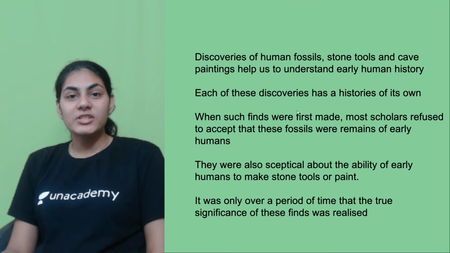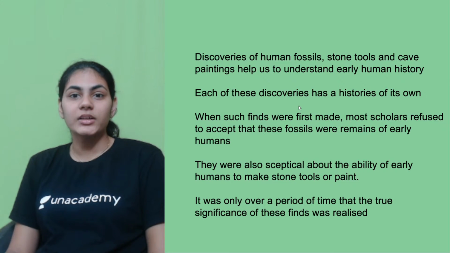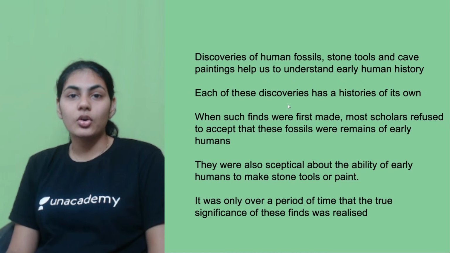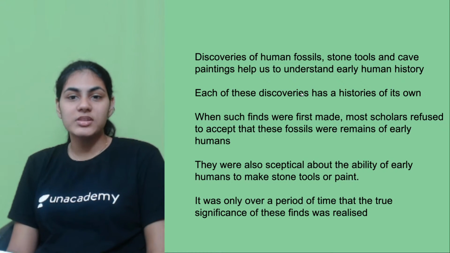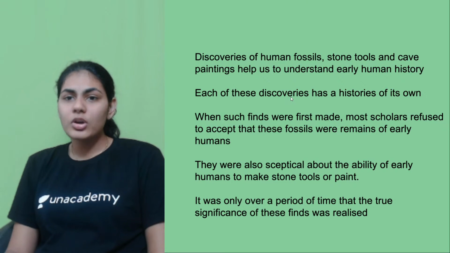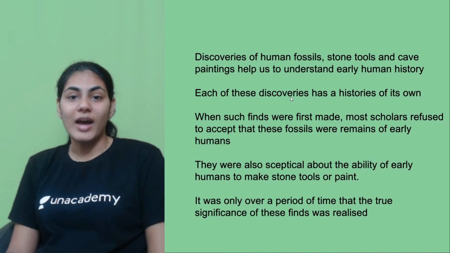And also, sometimes the intriguing factor here is that when scholars or archaeologists found something and showed it to the rest of the world, most of the scholars refused to accept that these fossils belong to the early humans, right? They refused that whole theory, and we will look at one such example in the coming slides as to why.